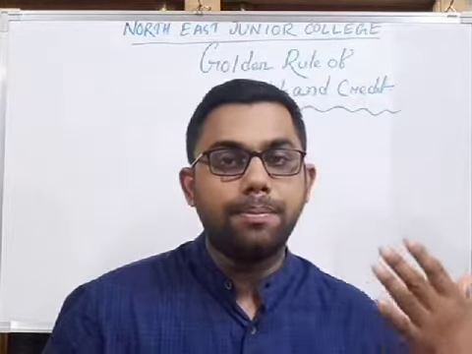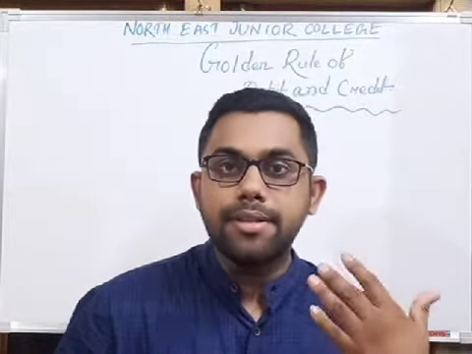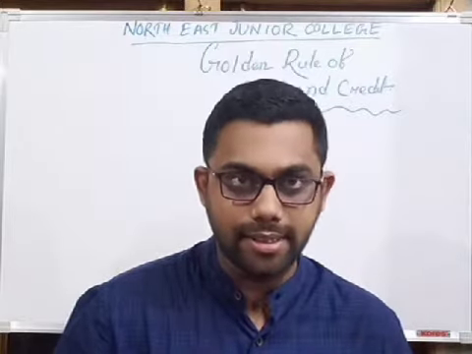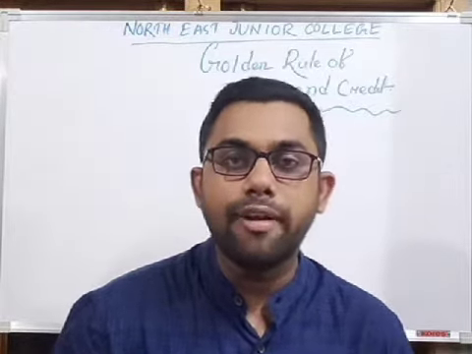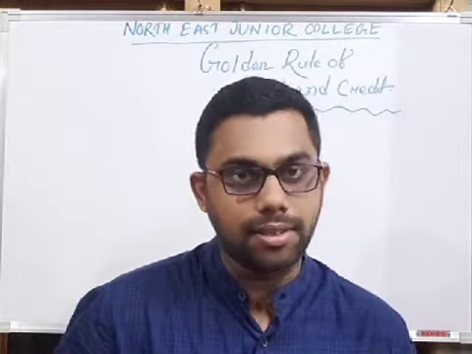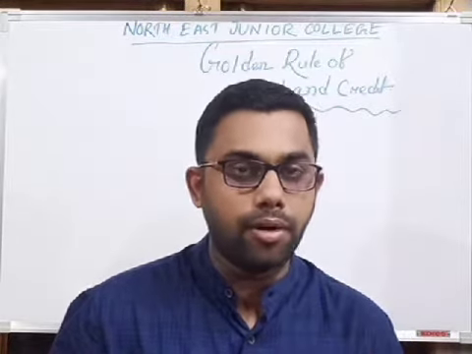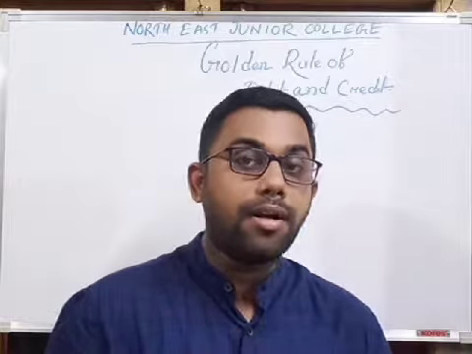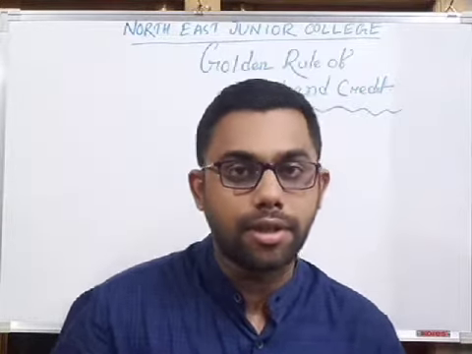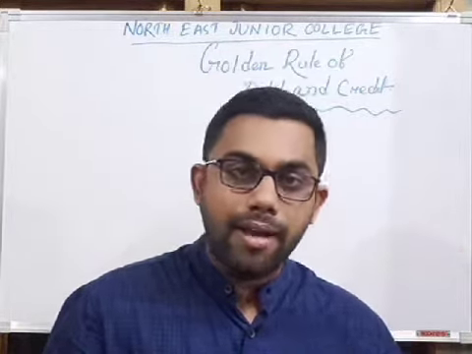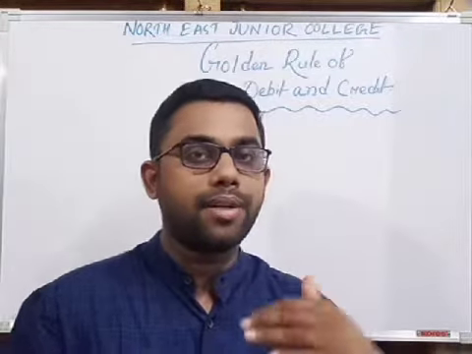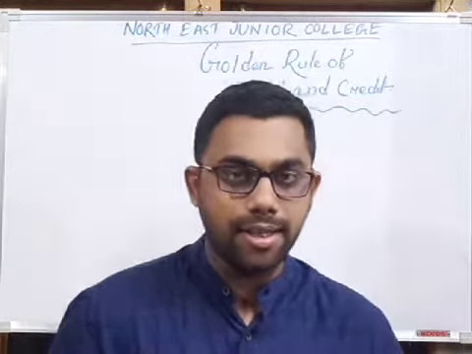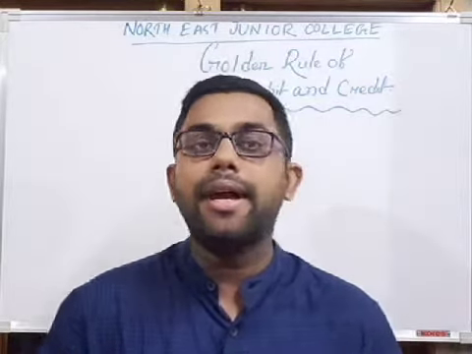Accounting is the process of recording transactions in the books of accounts of the organization. Before recording, we have to understand what we are going to record. In accountancy we record transactions using debit and credit.